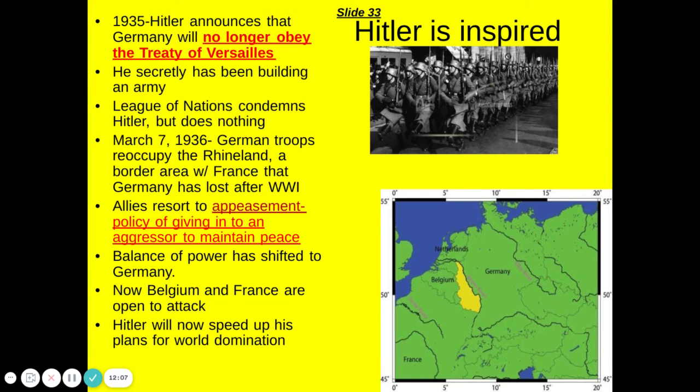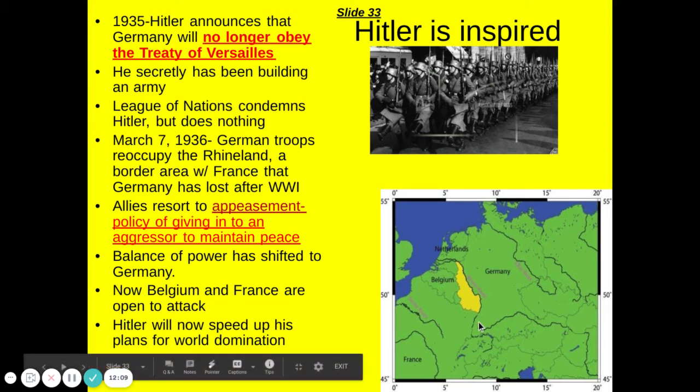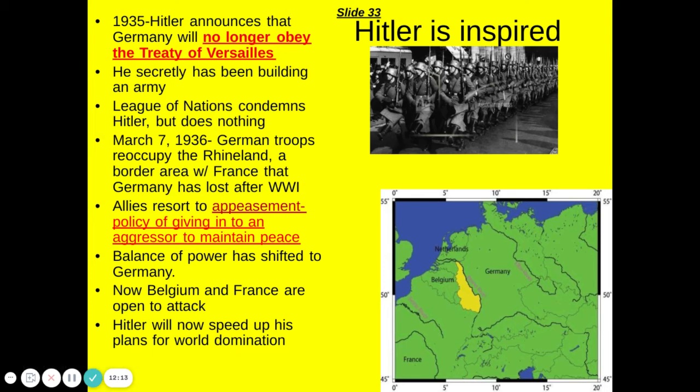So the German troops come into the Rhineland, which is this yellow area here, to recoup a border area with France that Germany had lost. So the Allies resort to, here's that word again, appeasement. And appeasement basically is just to give in to an aggressor to maintain peace. The idea was if they appeased Germany, then Germany would just chill out. The reality was all that did was make Hitler want more.